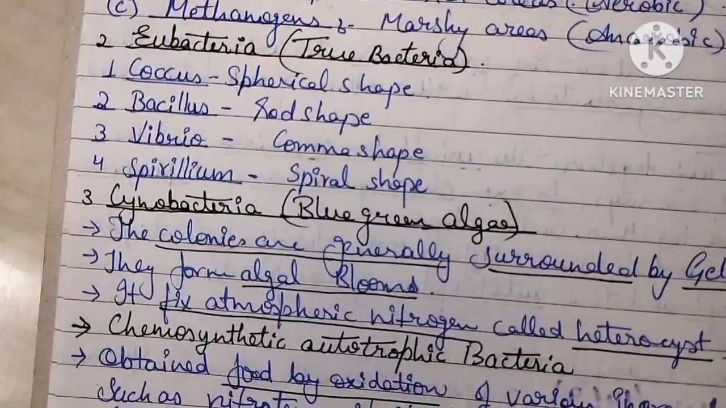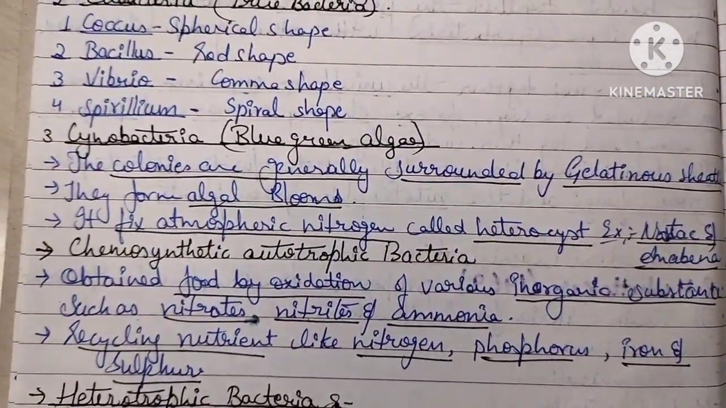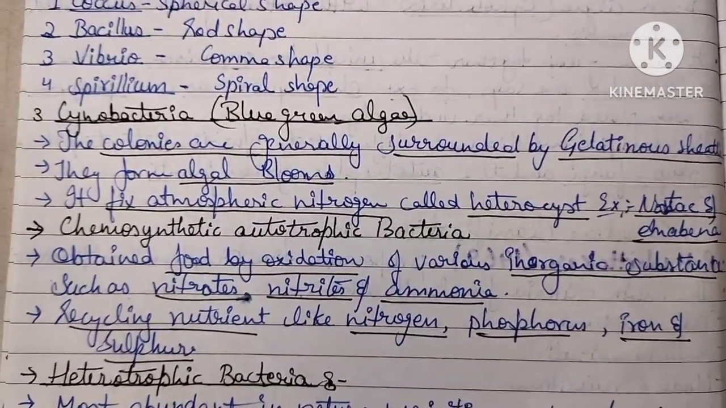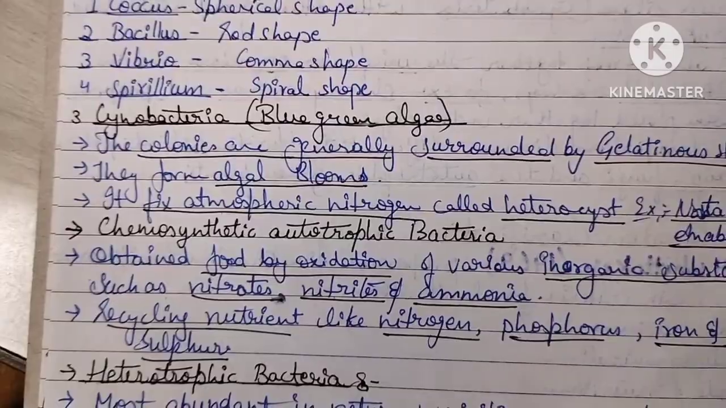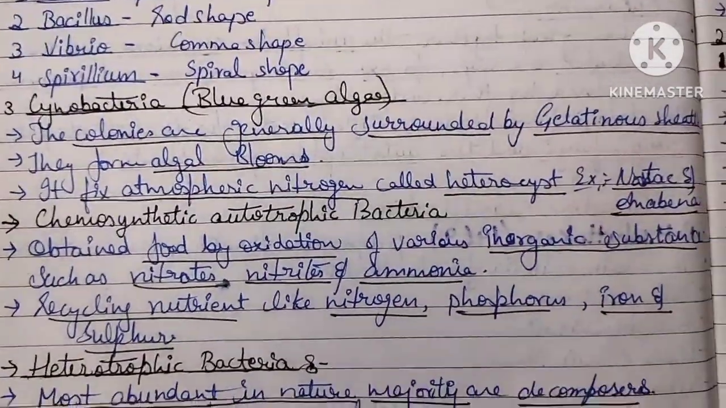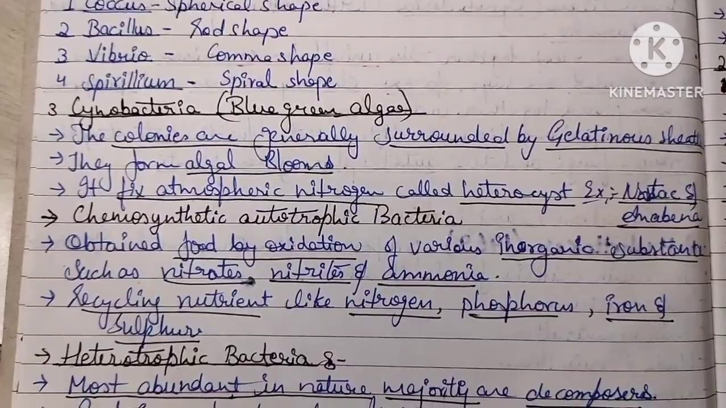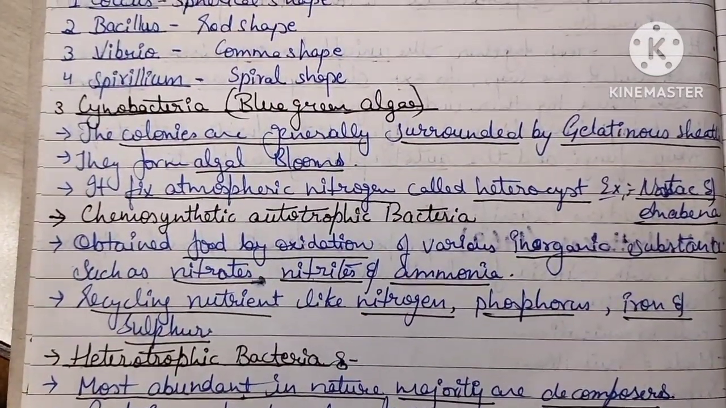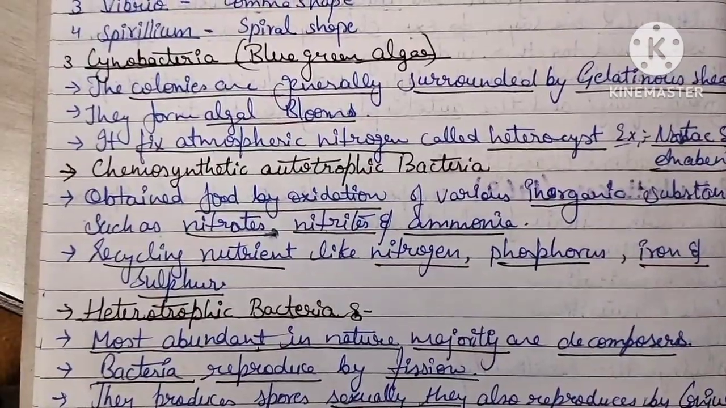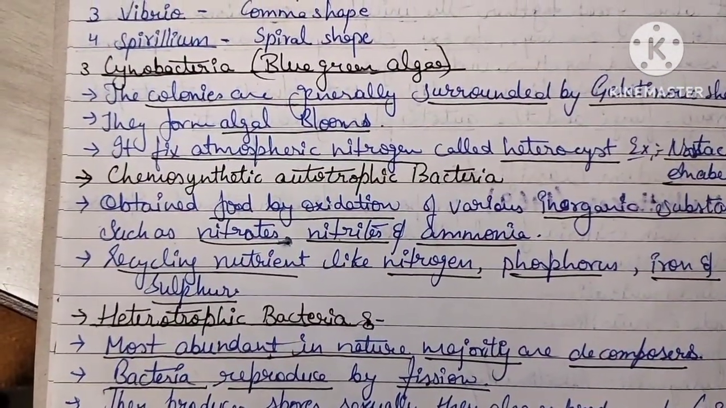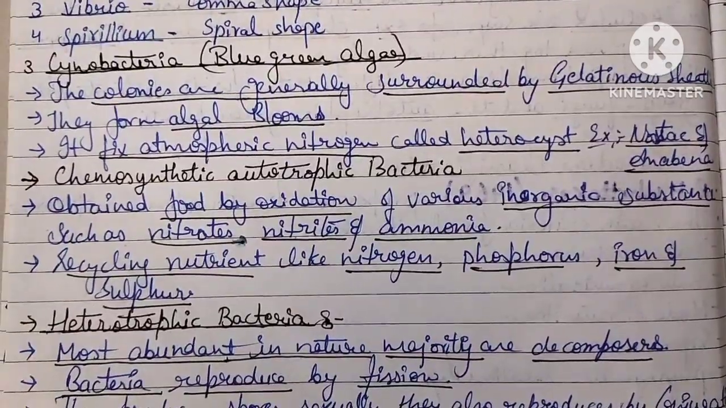Now come to cyanobacteria, also called blue-green algae. They form colonies generally surrounded by a gelatinous sheath. They form algal blooms. They fix atmospheric nitrogen in heterocysts, for example Nostoc and Anabaena. Now, chemosynthetic autotrophic bacteria obtain energy by oxidation of various inorganic substances such as nitrates, nitrites, and ammonia, recycling nutrients like nitrogen, phosphorus, iron, and sulfur.